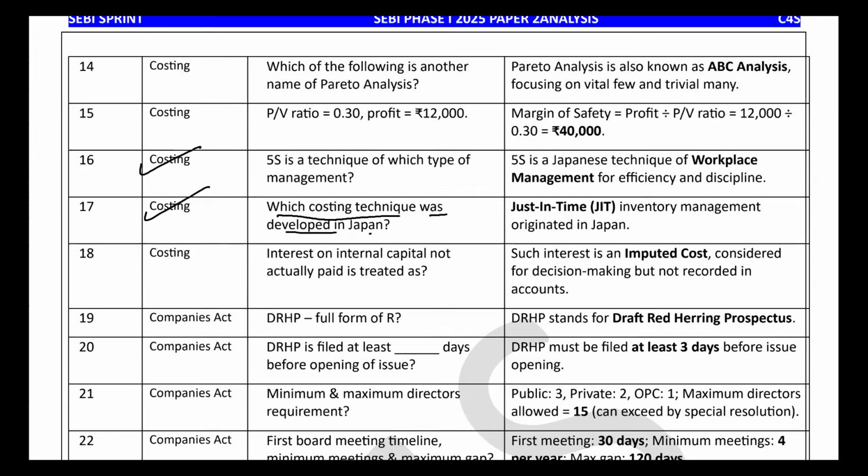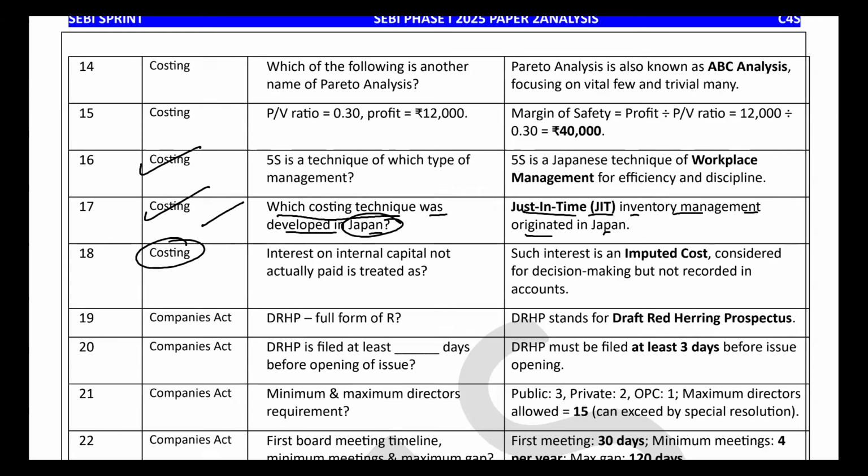Which costing technique was developed in Japan? It is just-in-time inventory management. So it is also a question of lean system, right? So lean system, overview of costing, and marginal costing were the major areas you should focus on for the prelims whenever you are giving the examinations.